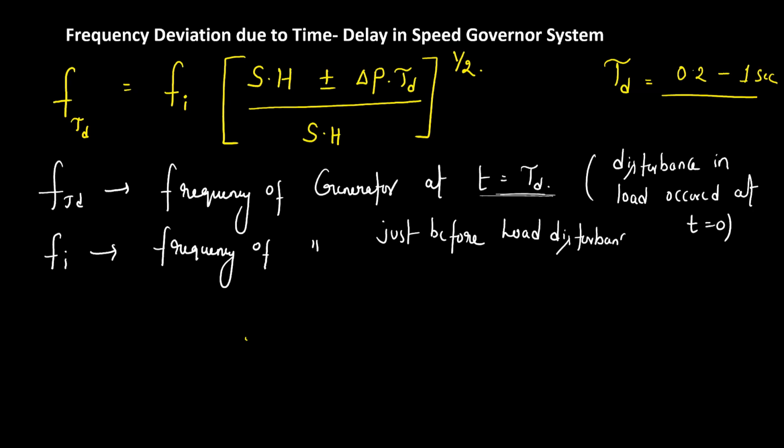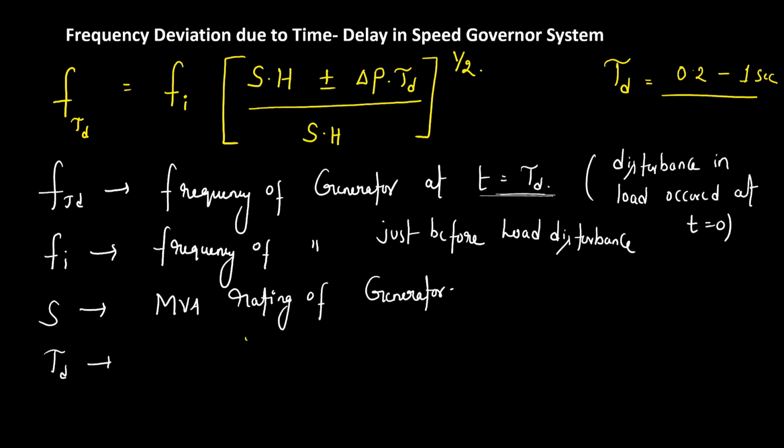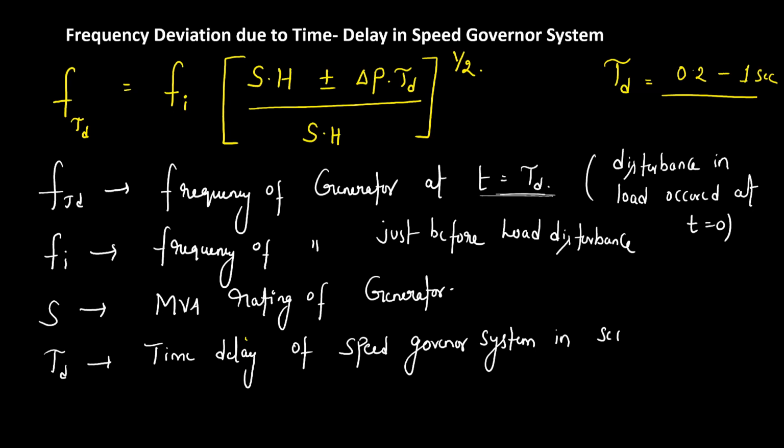S is the MVA rating of the generator, and already we know tau d is the time delay of the speed governor system, in seconds.